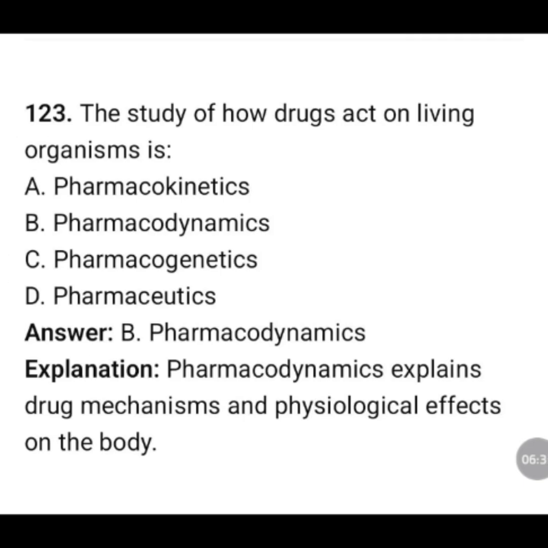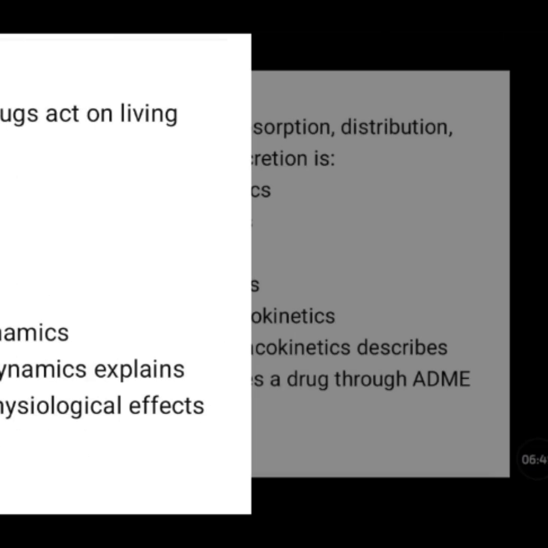The study of how drugs act on living organisms is pharmacokinetics, pharmacodynamics, pharmacogenetics, pharmaceutics. The correct answer is option B, pharmacodynamics. Pharmacodynamics explains drug mechanism and physiological effects on the body.